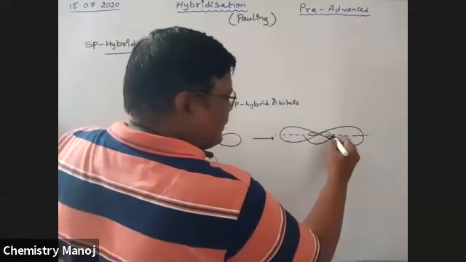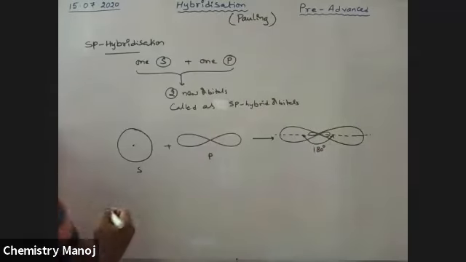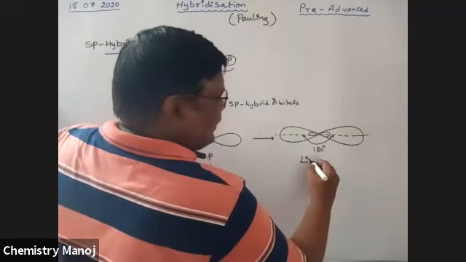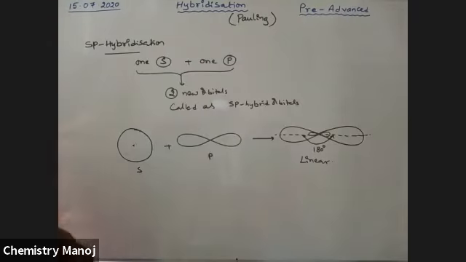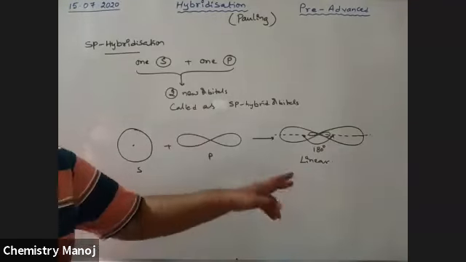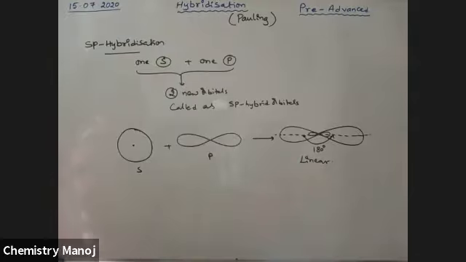The angle between these two hybrid orbitals is 180 degrees. That is why sp hybridization is also called linear hybridization, because the hybrid orbitals arrange themselves in a linear way, where they have less repulsion.